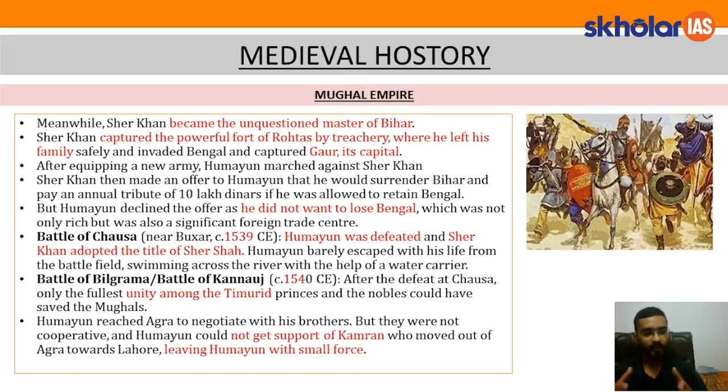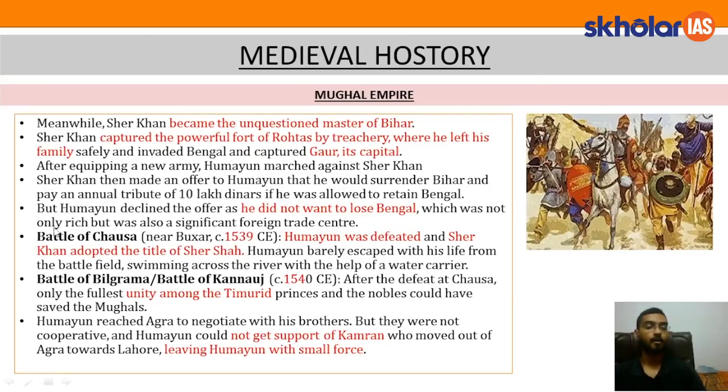Now, with this treaty, Sher Khan bought some time to stabilize himself and recoup his army. After equipping a new army, Humayun marched against Sher Khan. Now, Sher Khan then made an offer to Humayun that he would surrender Bihar and pay an annual tribute of 10 lakh dinar if he was allowed to retain Bengal. So there was also an offer made by Sher Khan so as to avoid the battle. That is, Bihar would go to Humayun and Bengal would be under the control of Sher Khan.